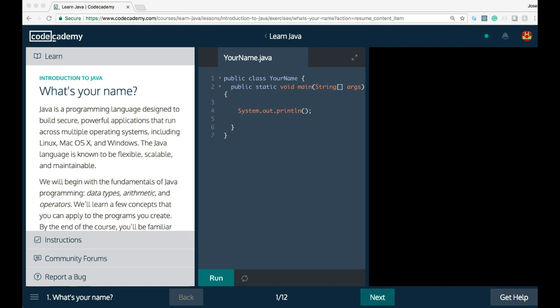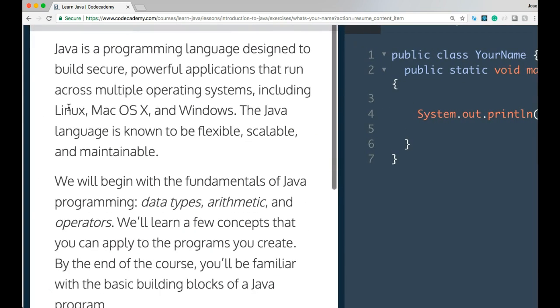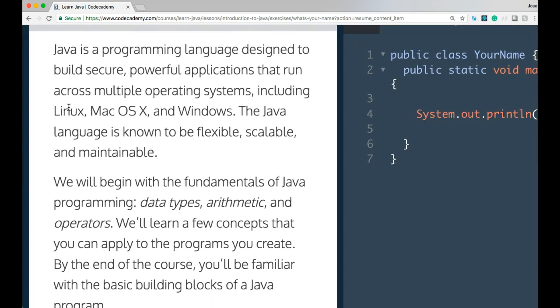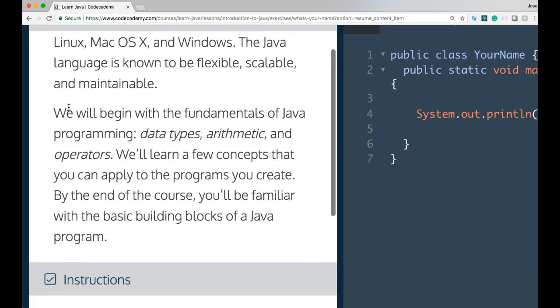What's your name? Let's start this. It says Java is a programming language designed to build secure, powerful applications that run across multiple operating systems, including Linux, Mac OS X, and Windows. The Java language is known to be flexible, scalable, and maintainable.